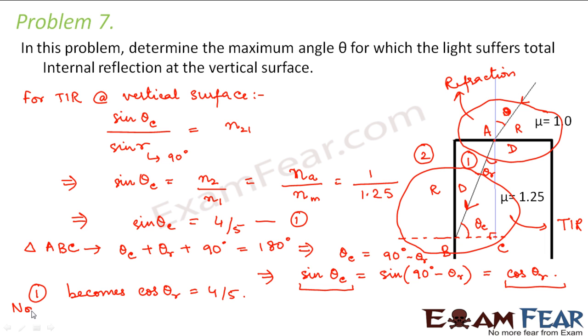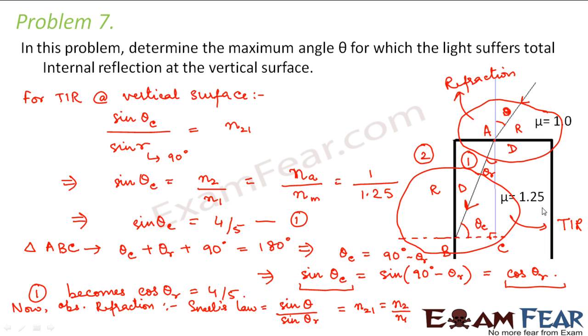So now let us observe the refraction region. In this refraction region, from Snell's law, we can say that sine of the angle of incidence, that is theta, divided by sine of the angle of refraction, that is theta r, is equal to n21, where n21 is n2 by n1.